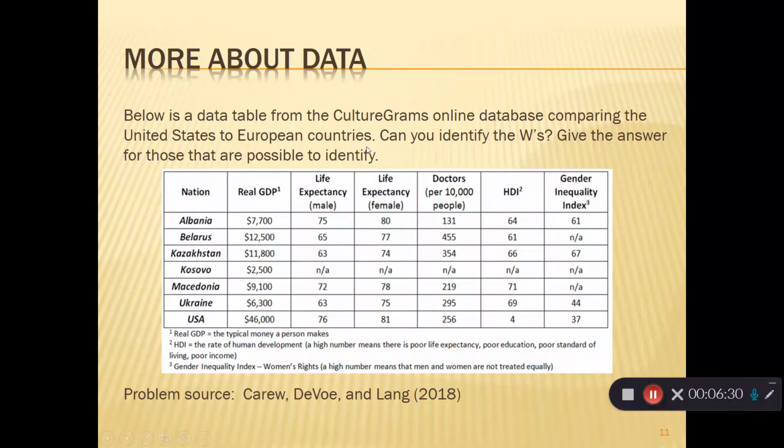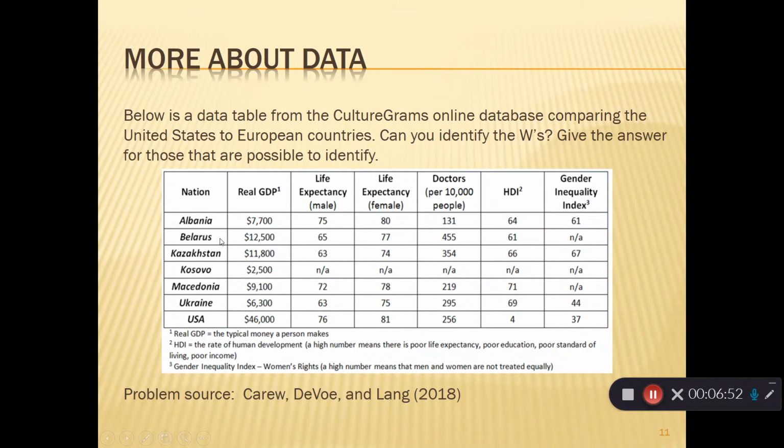All right, so looking at this chart, you can go ahead and pause the video and try and answer those 5 W's for yourself: who, what, when, where, why, and how. But if we're looking at the who, notice, this is all information about different nations. So that's my who.